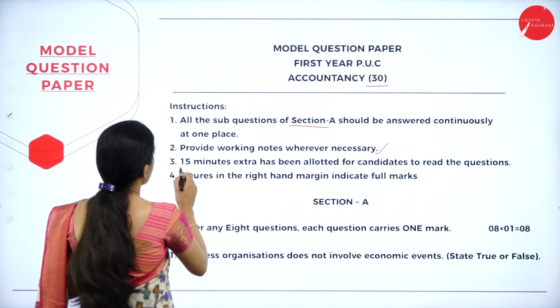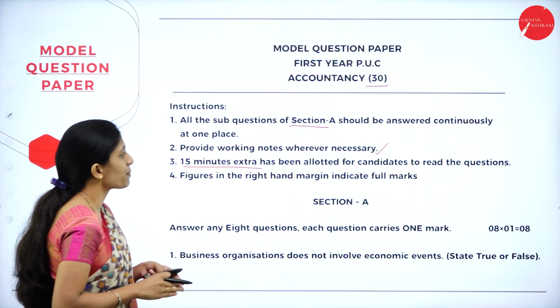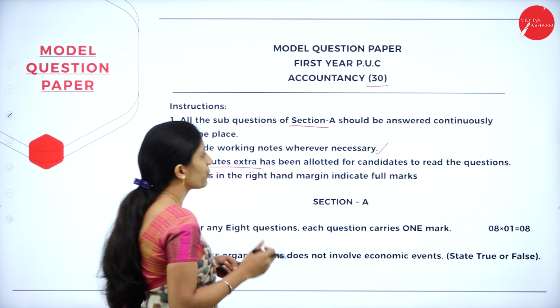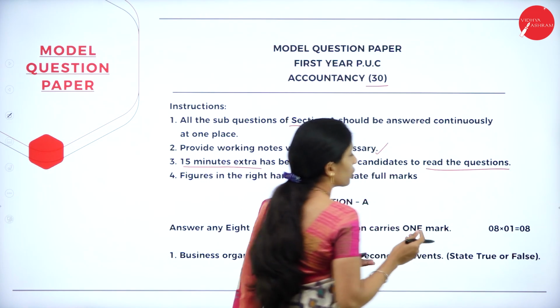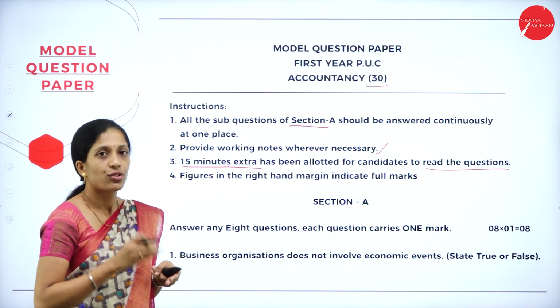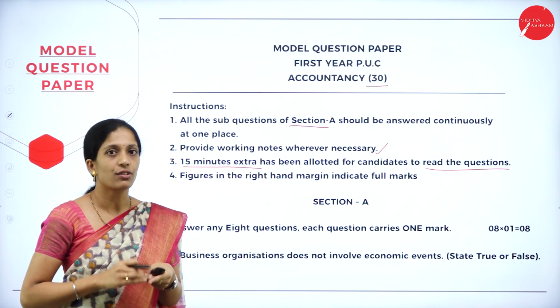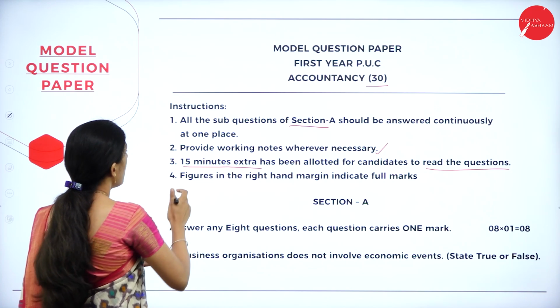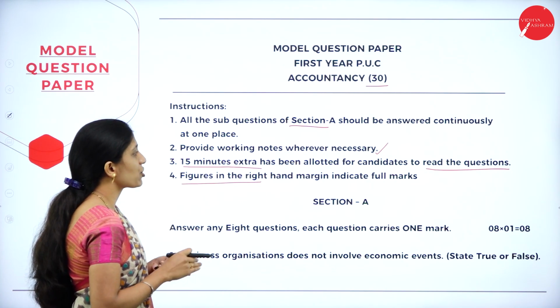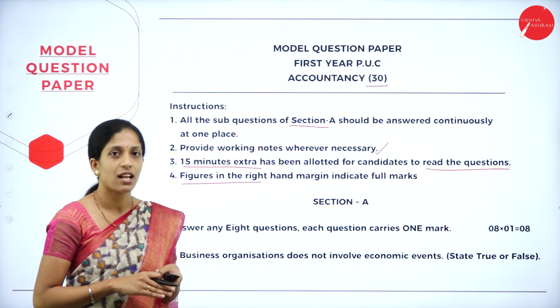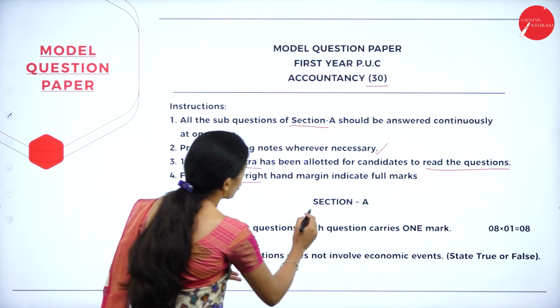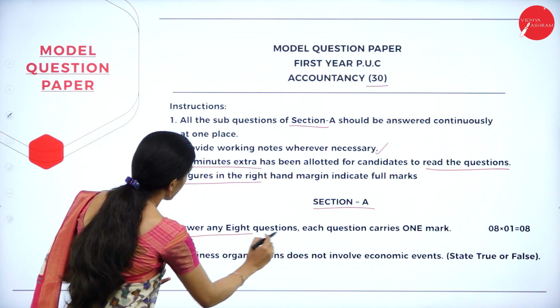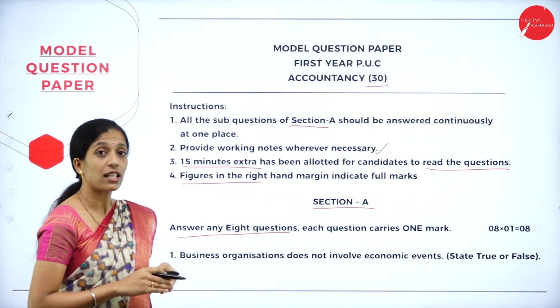Next, 15 minutes extra has been allotted for the candidates to read the questions. So, this instruction was there earlier itself. 15 minutes extra will be given to read the question paper. Next, figures in the right hand margin indicate the full marks. Okay. So, under section A, answer any 8 questions. Each question carries 1 mark.